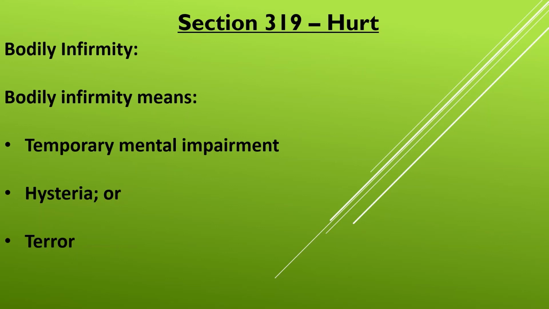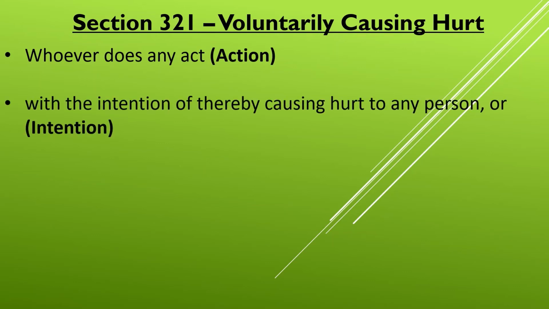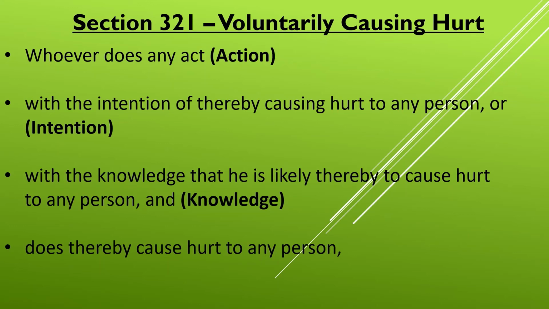Now section 321 further says that whoever does any act with the intention of thereby causing hurt to any person, or with the knowledge that he is likely thereby to cause hurt to any person and does thereby cause hurt to any person, is said to voluntarily cause hurt. So hurt itself is not an offense.